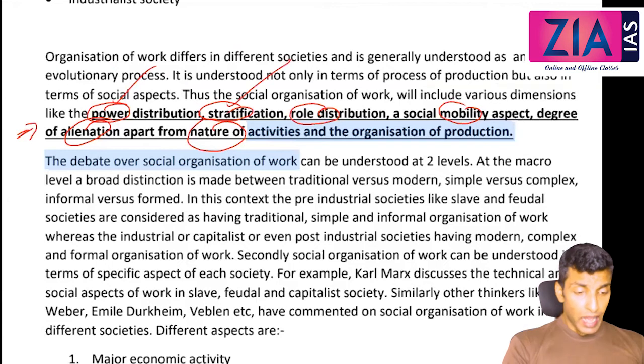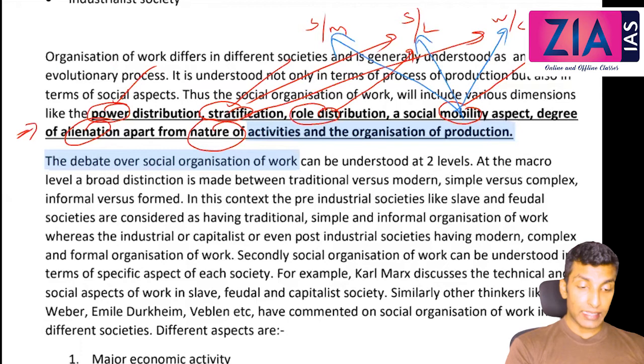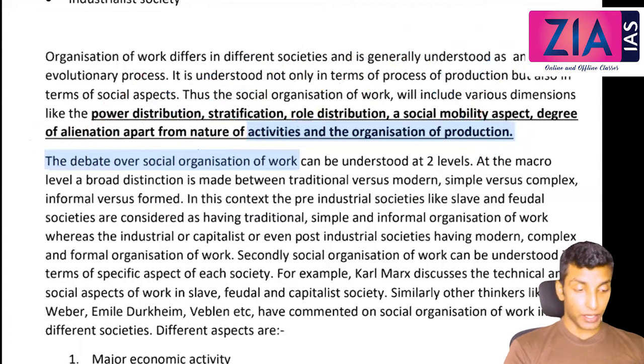For example, ancient society has slaves and masters. Feudal society has serfs and lords. Capitalist society has workers and capitalists. Role distribution and social mobility are very less in ancient and feudal society, but more in capitalist or industrial society. Alienation is less here, but more here. We have already done that, so let's get into it.